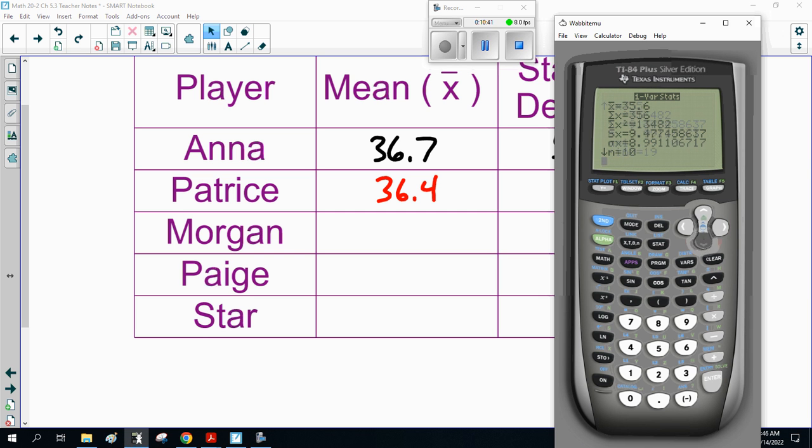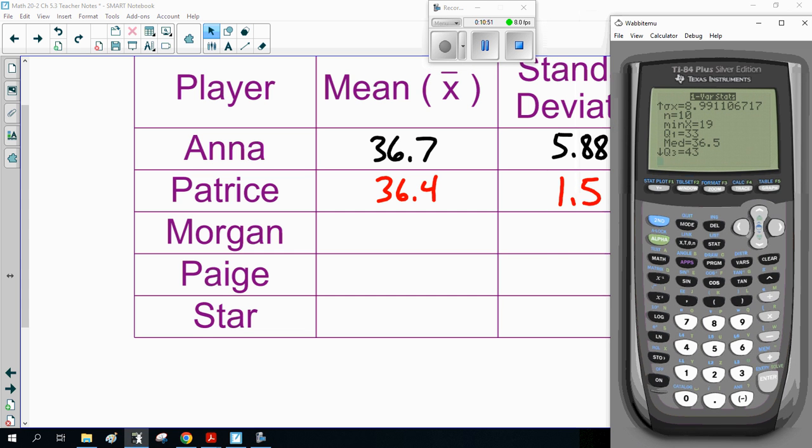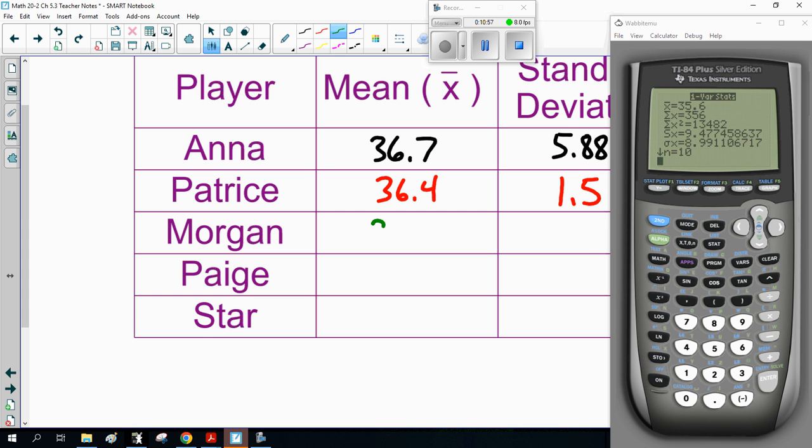35.6. Now actually double check, go down. N is 10, so we put in 10 numbers. The minimum is 19. It was a bad day for her. The best day was 43. So this average is, let me see, scrolling up, 35.6. And the standard deviation is 9.5.